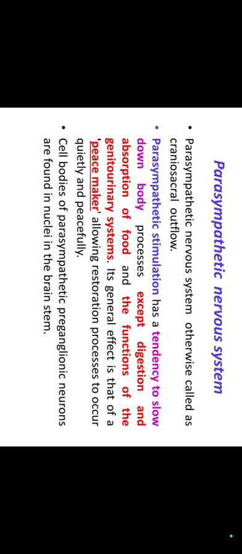Parasympathetic nervous system, otherwise called craniosacral outflow. The parasympathetic nervous system has a tendency to slow down the body's processes, except digestion and absorption of food and the function of the genitourinary system. Its general effect is that of a pacemaker, allowing restorative processes to occur quietly and peacefully. Cell bodies of parasympathetic preganglionic neurons are found in nuclei in the brainstem.